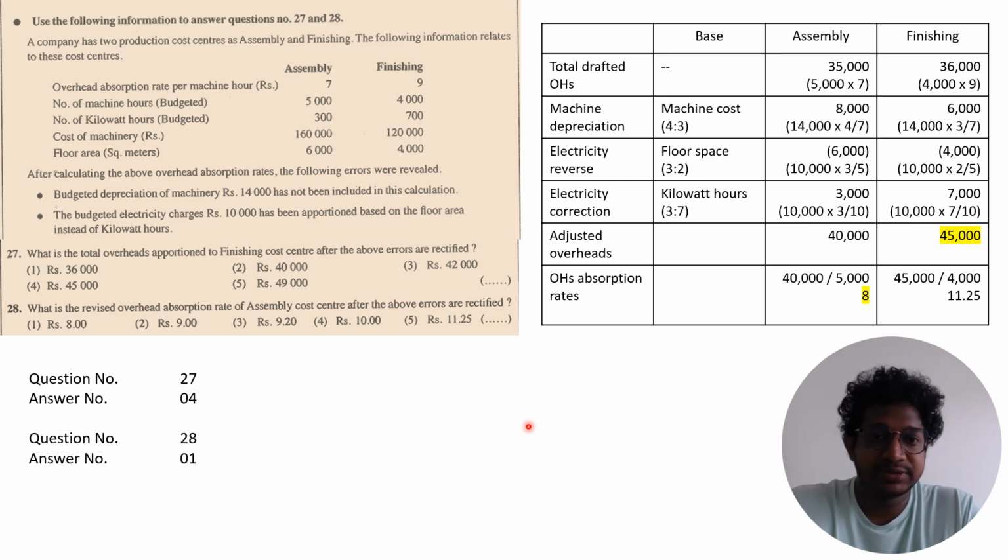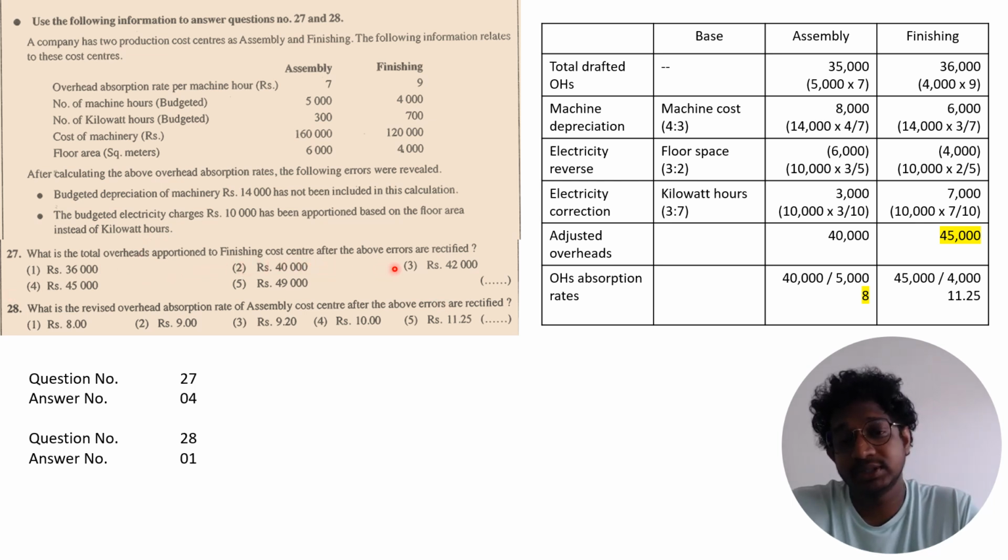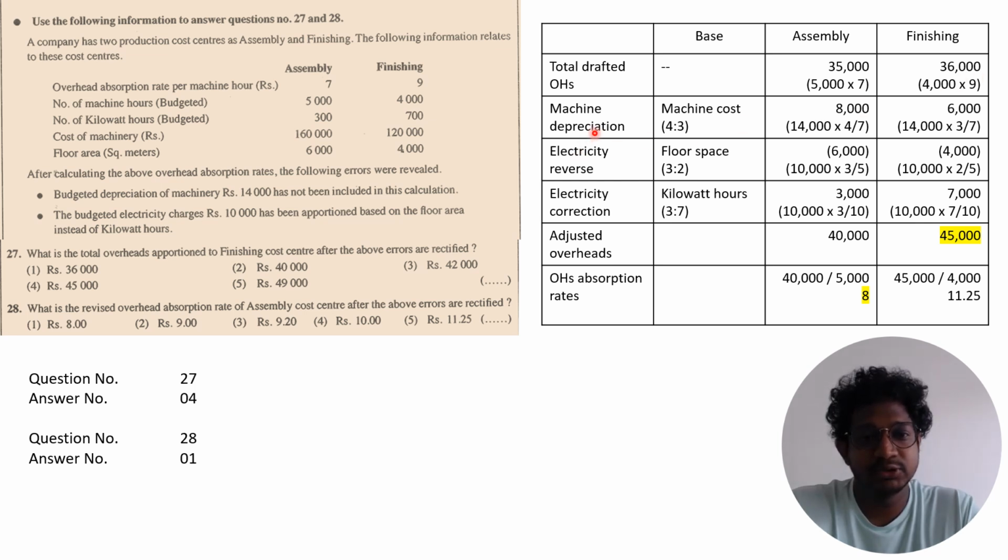For question number 27 and 28, you have to find out from the given information. So what is the total overhead absorption of finishing cost center after the above errors are rectified? So the total overheads given are 35,000 and 36,000. How to find out? 5,000 into 7, 35,000. 4,000 into 9, 36,000. And the machine depreciation they did not record.